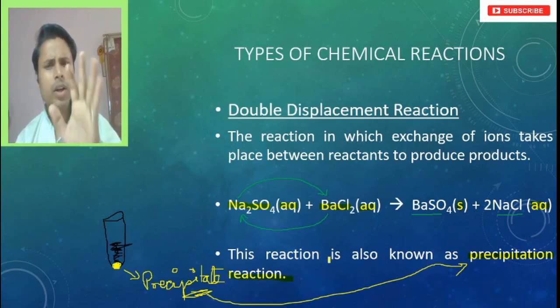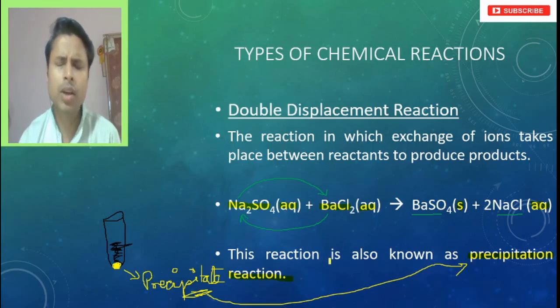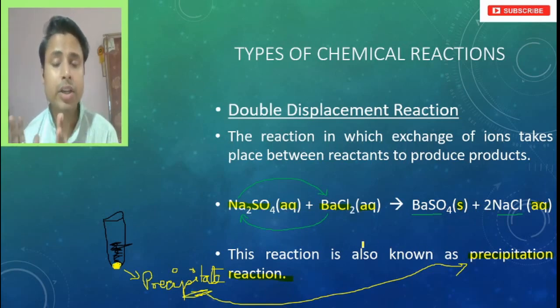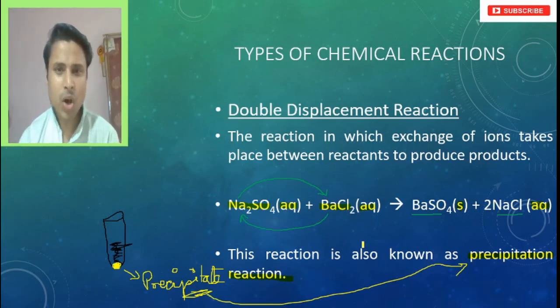So it is not necessary in double displacement reaction only. Wherever a precipitate forms, any insoluble solid forms, right? The aqueous solution is there but the solid is there. From this physical state we can find out. So that is what we call the precipitation reaction. Clear? Understand? Sure? Moving on to the next.